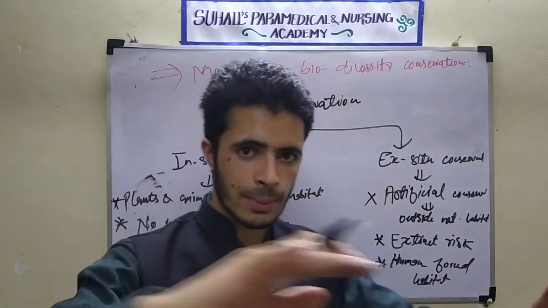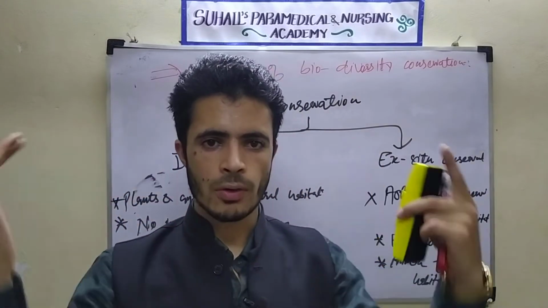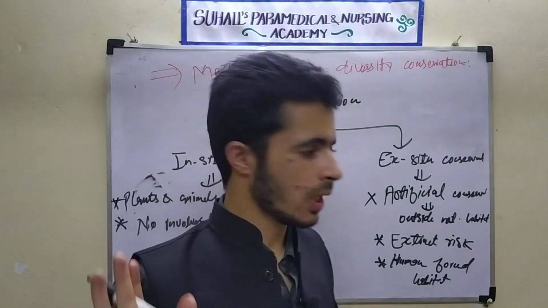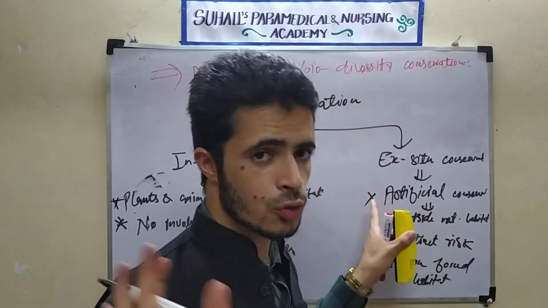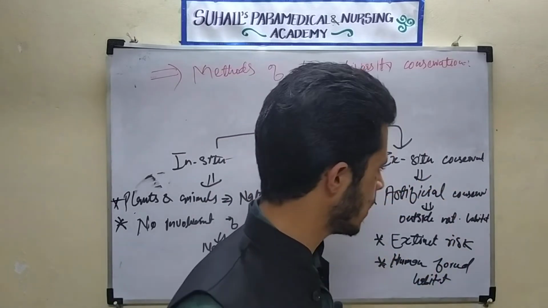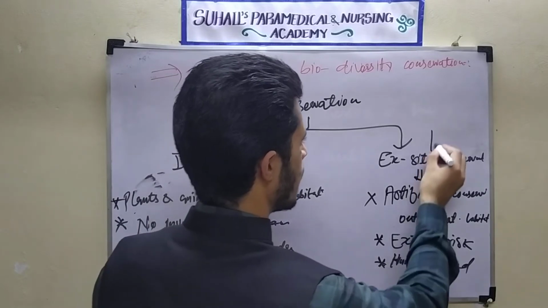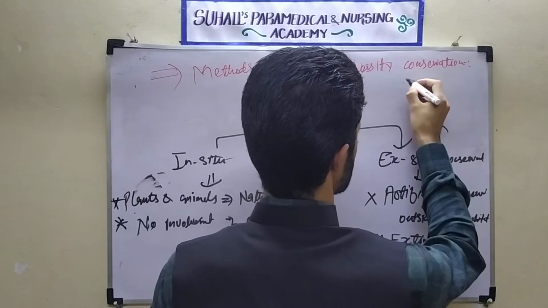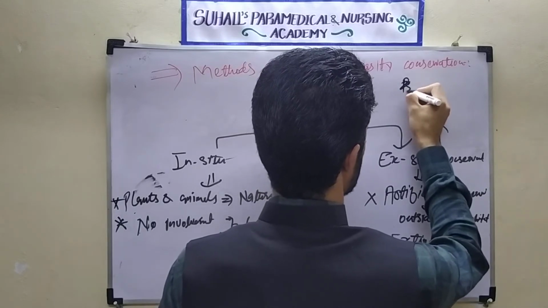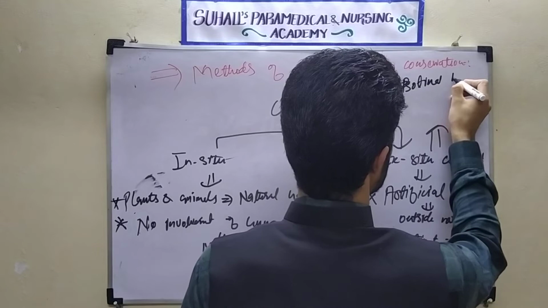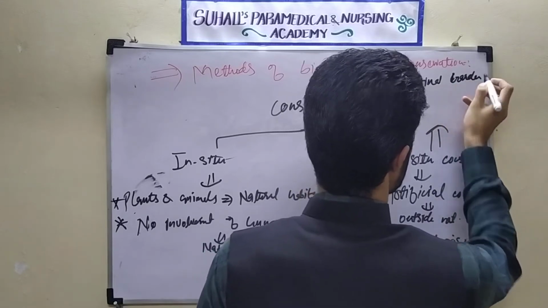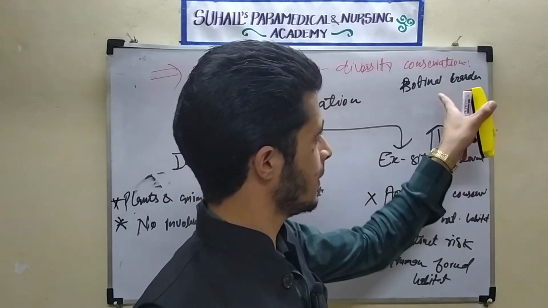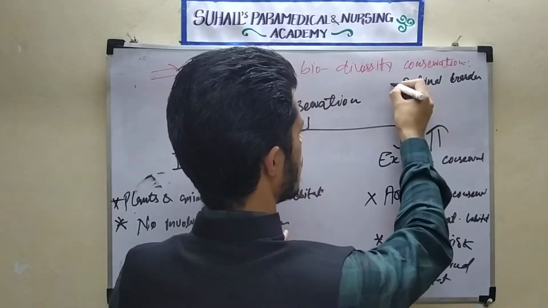So we will make a boundary on that part of biodiversity which we want to conserve. That is called ex-situ conservation. That is called in-situ conservation. In ex-situ conservation, we are taking that plant outside, and we are making what is called a botanical garden. In the botanical garden, we are protecting the plants which have high risk of extinction, in a separate garden.